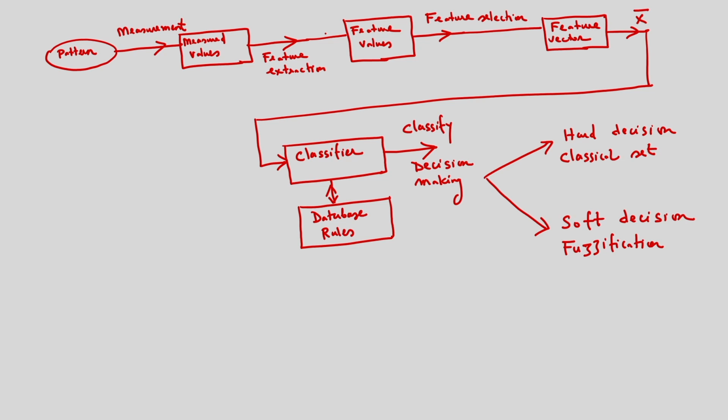And in this case, what is the hard decision and what is the soft decision? Suppose I consider two classes. These are the classes, suppose the samples of a particular class, and this is another class, the samples of another class.